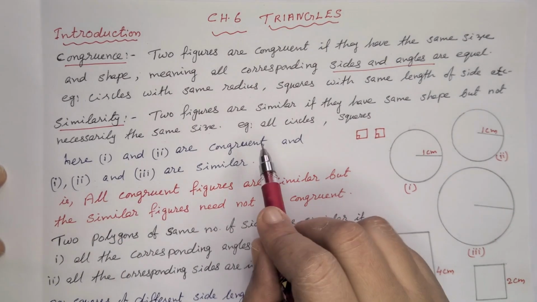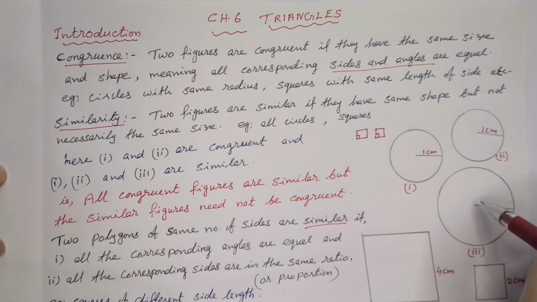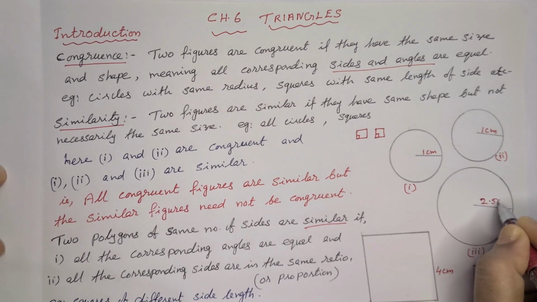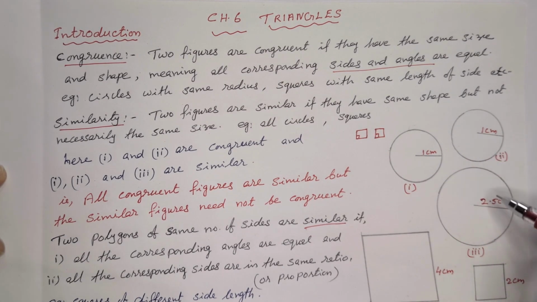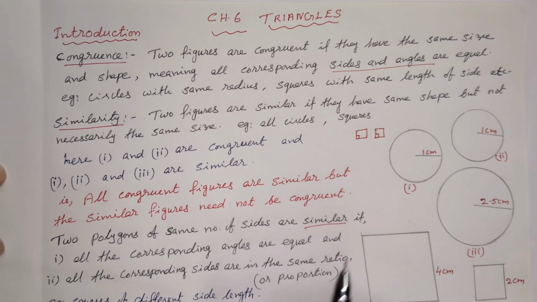Then similarity. Two figures are similar if they have the same shape but not necessarily the same size. These two are similar. Same shape, circles, but not the same size. Maybe that is a 2.5 centimeter radius. So the size is different but the shape is the same. In general, all circles are similar, not congruent. All congruent figures are similar, but similar figures need not be congruent.